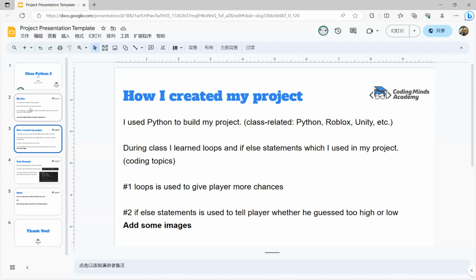I use Python to build my project. During class, I learned loops and if else statements, which I used in my project. Loops are used to give players more chances. If else statements are used to tell players whether the guess is too high or too low.